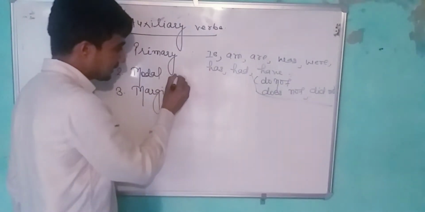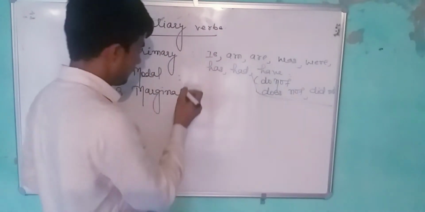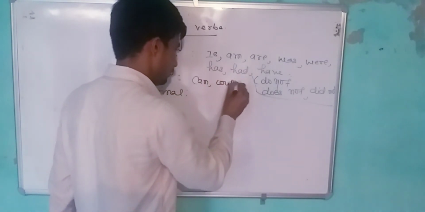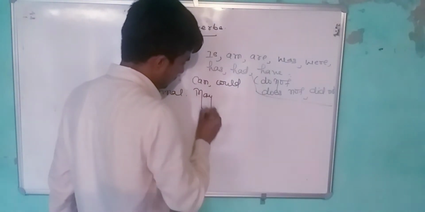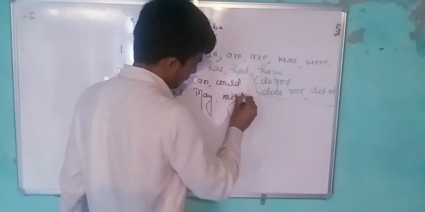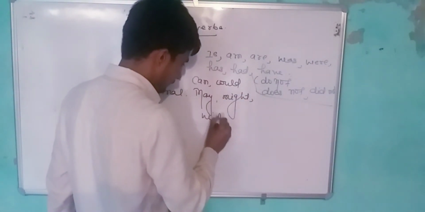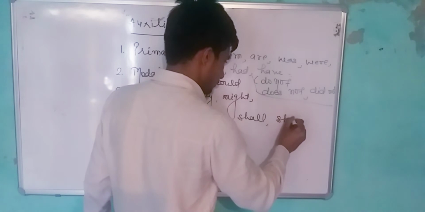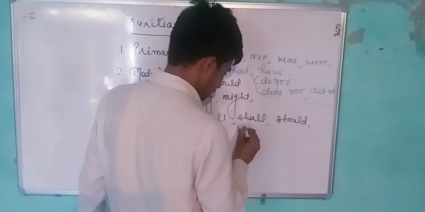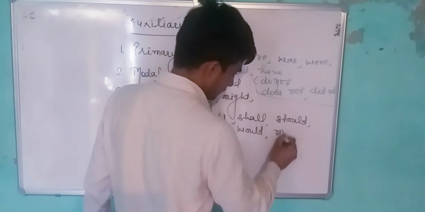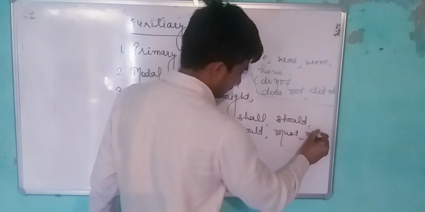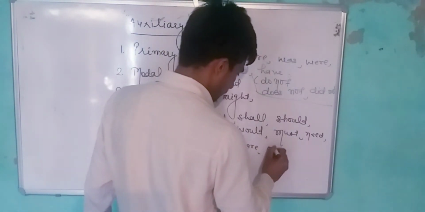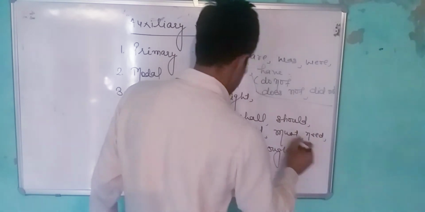After that, the next one is modal. Students, just see the modals: can, could, may, might, will, shall, should, would, must, need, dare, ought to.